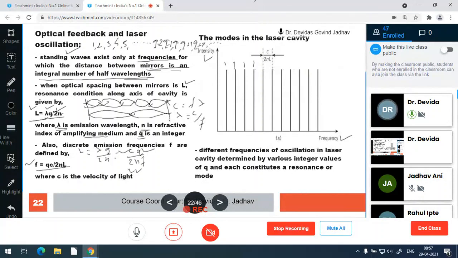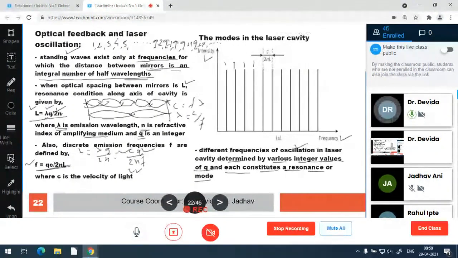From the same formula, we get f is equal to qc upon 2nL, where c is the velocity of light, q is the integer, n is the refractive index, L is the length between the mirrors. So different frequencies of oscillation in the laser cavity are determined by various integer values of q, and each constitutes a resonance, or it is called a mode.